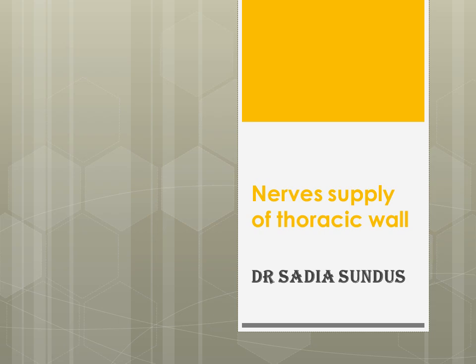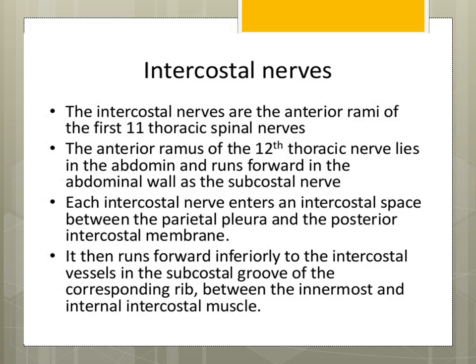The anterior rami of the nerve from 1st thoracic to 11th thoracic form the intercostal nerves. The intercostal nerves are basically the anterior rami of the 1st to 11th thoracic spinal nerves. The anterior ramus of the 12th thoracic nerve lies in the abdomen, meaning the subcostal one.